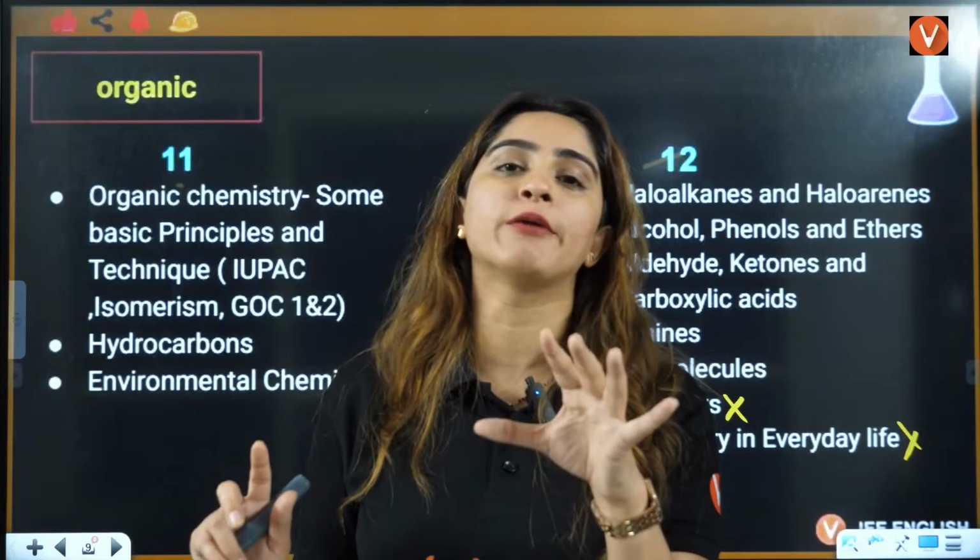Blood is a buffer, but slightly basic in nature. 9 is baking soda that you use while making cakes. Stomach tablets, antacids, have around 10 pH. Ammonium solution is around 11. Then soap is 12, bleach is 13, and cleaners have 14.